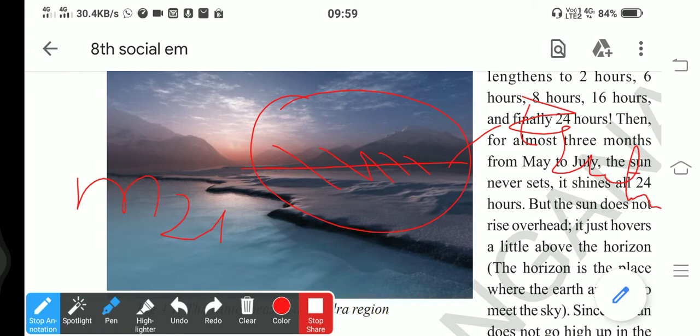The sun shining over the latitudes goes on increasing, moving to the north, right? On June 21st, we see it on the Tropic of Cancer.